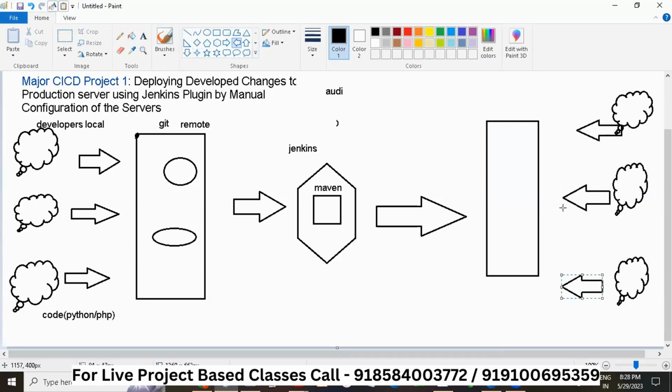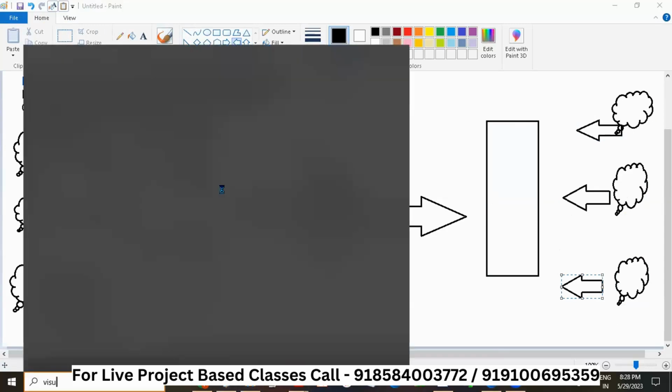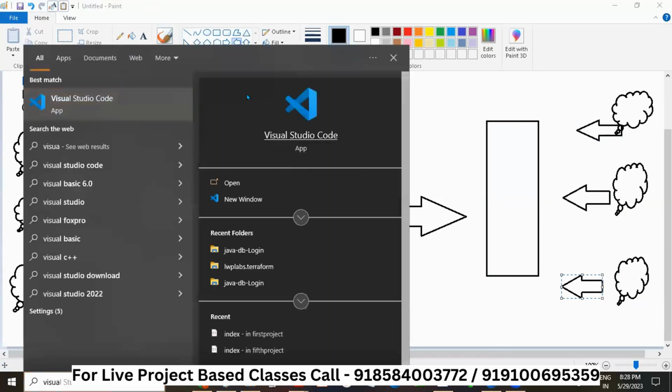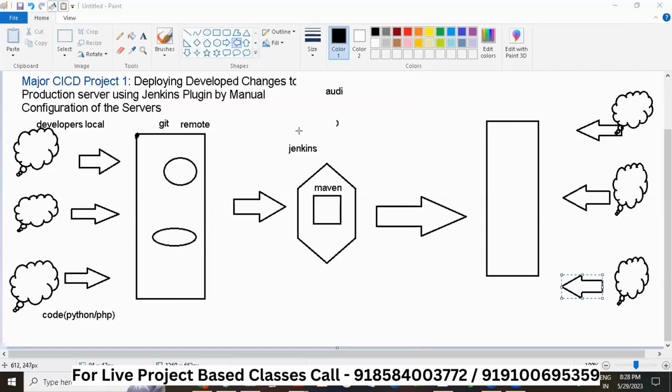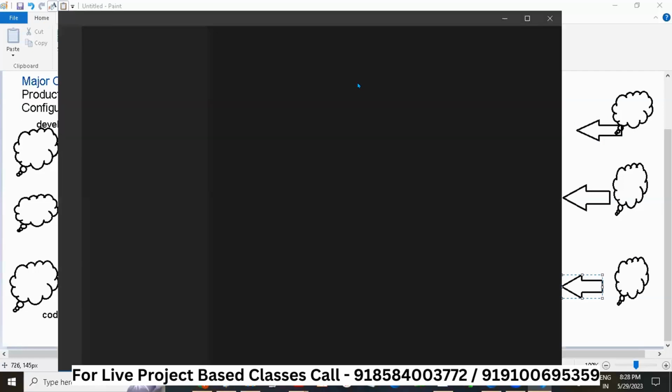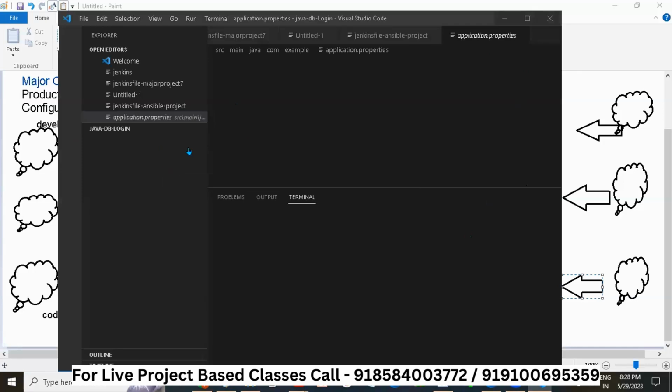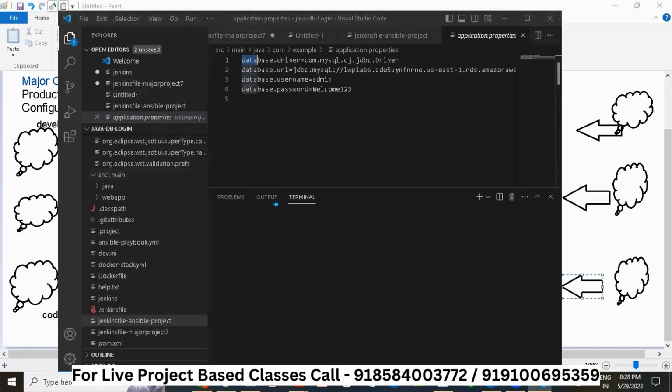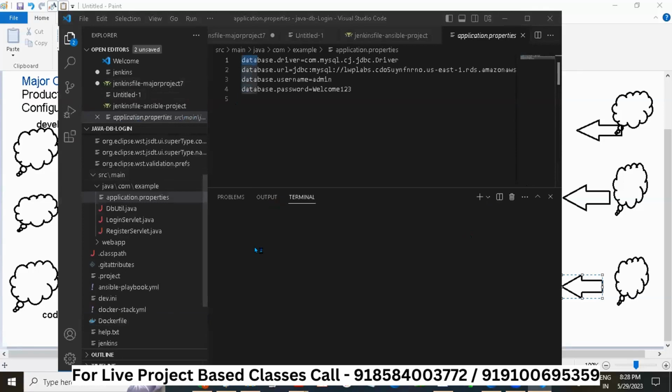First we will focus on this local repo. We have to understand where developers are writing the code. We have something called Visual Studio. Let me show you. As you can see, this is Visual Studio. Let it open. You have to download this. This is called the local repository, where the developers write the code.